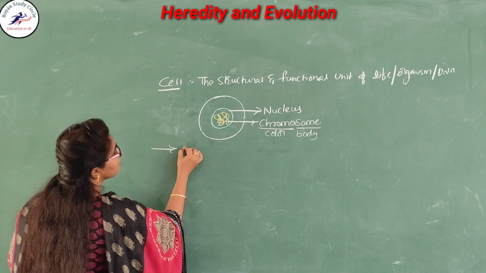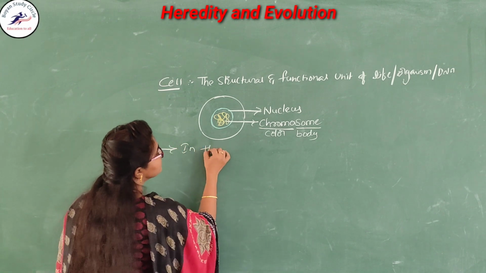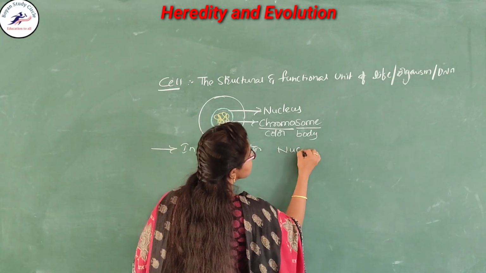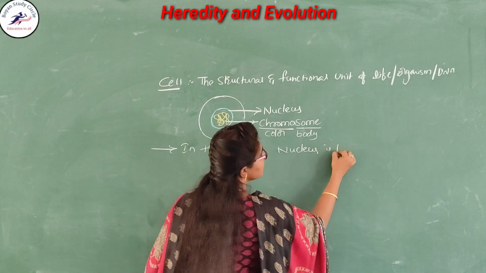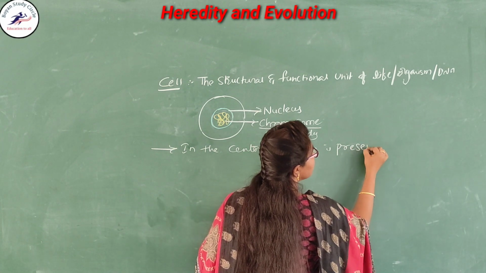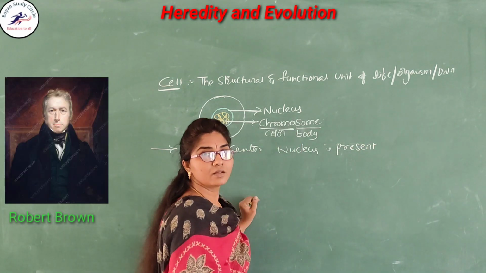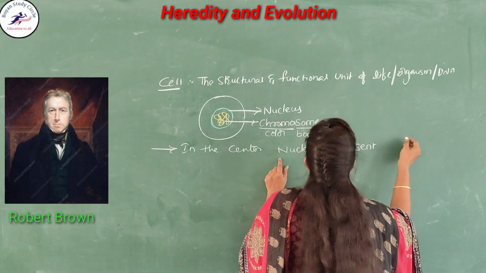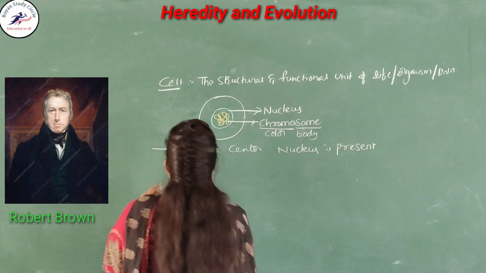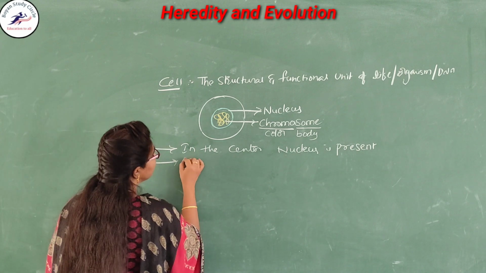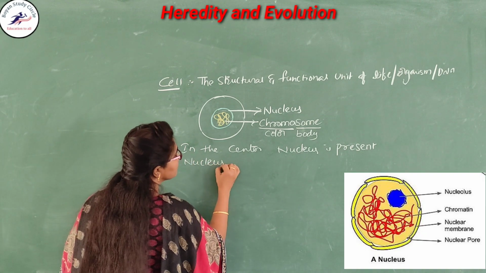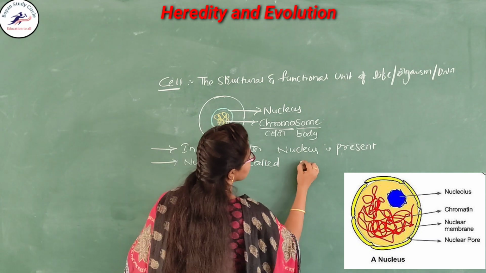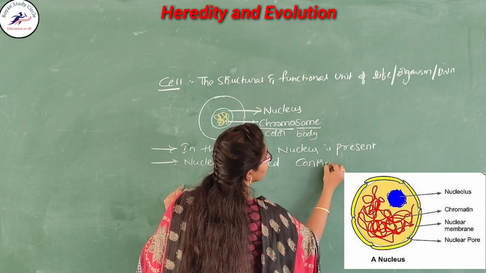Here in the center the nucleus is present. This nucleus was discovered by whom? Robert Brown. Very good. The nucleus is called the control room.